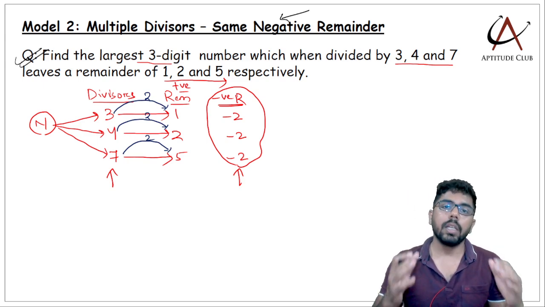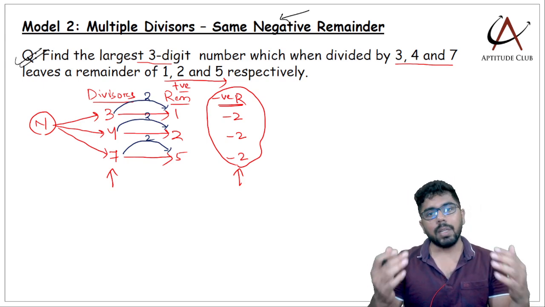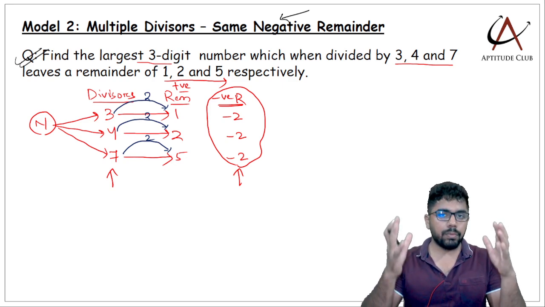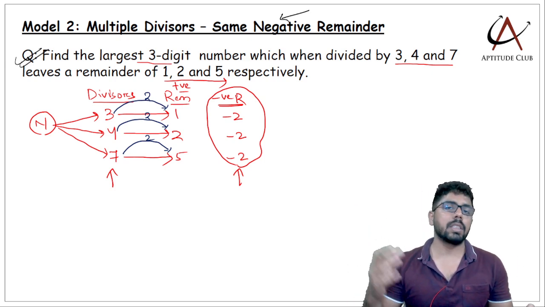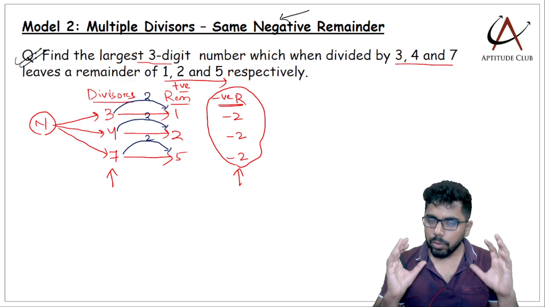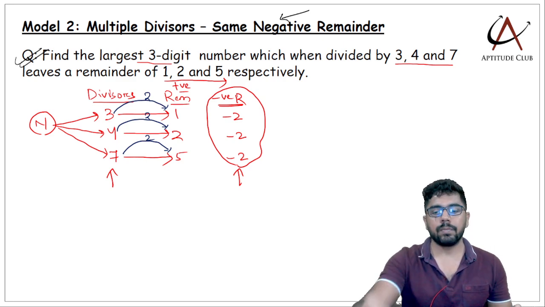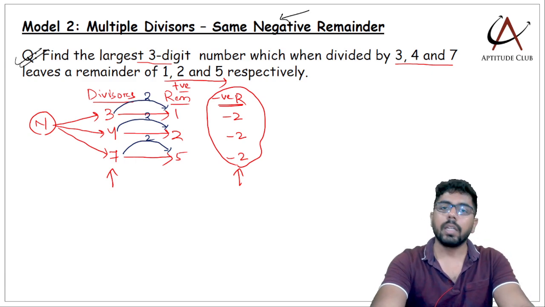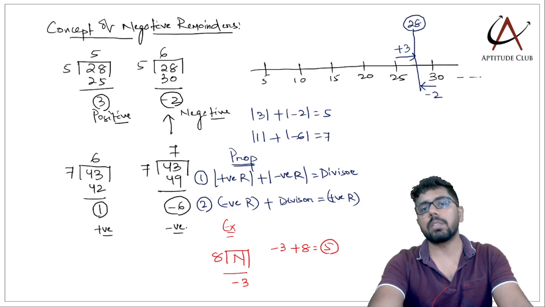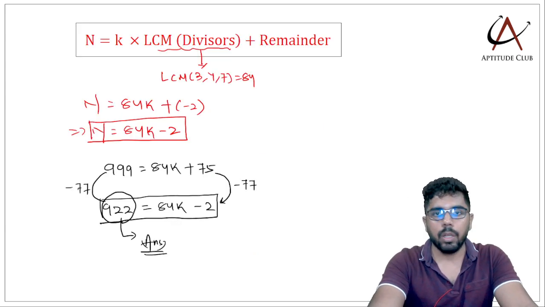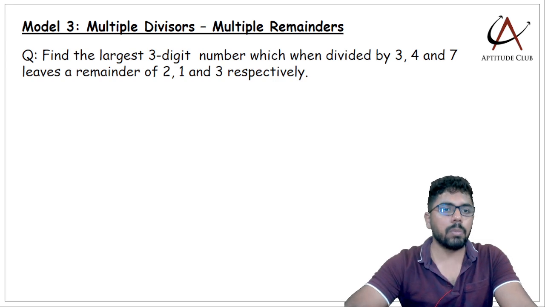Conceptually we should be clear on why we subtract. Sometimes in books it is written directly that if there is a difference between the divisors and remainders, then you subtract that difference from the LCM of the divisors. But why subtract, we should be fundamentally clear on that part. That is because of the inclusion of negative remainders. So it's the same model, but a negative remainder is coming, so it looks like we are subtracting. Okay. Then the third model,